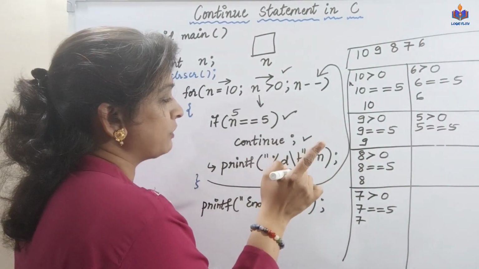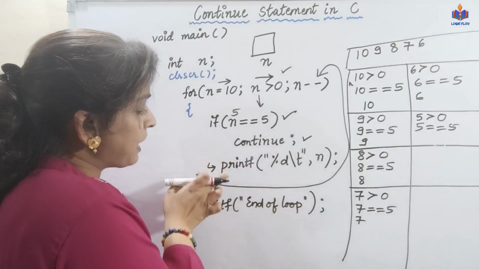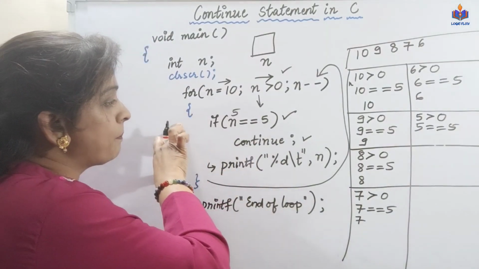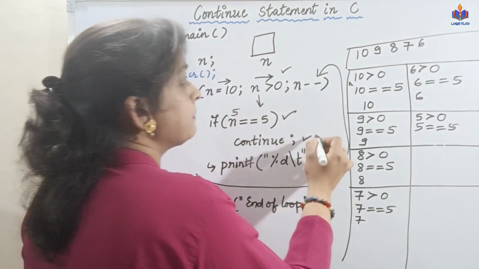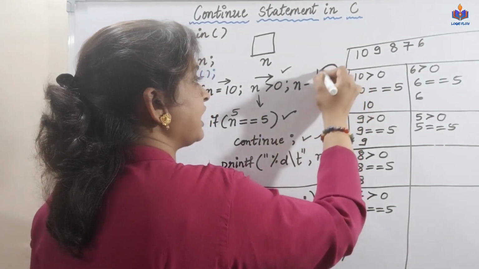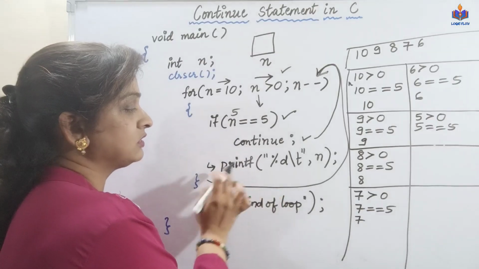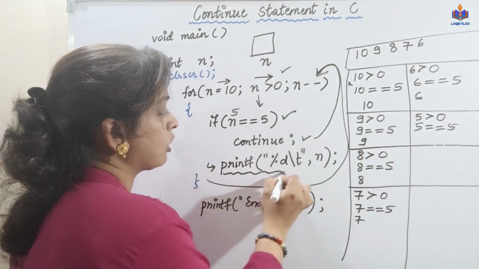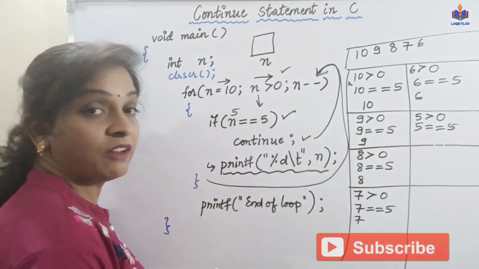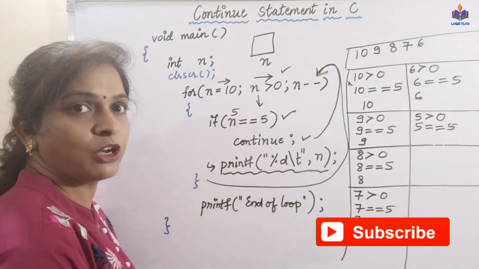What will the compiler do? It has to skip the remaining statements that I have in the loop block, then simply continue with the next iteration. So the next statement that I have here will not be executed. The remaining statement after continue, that means printf.